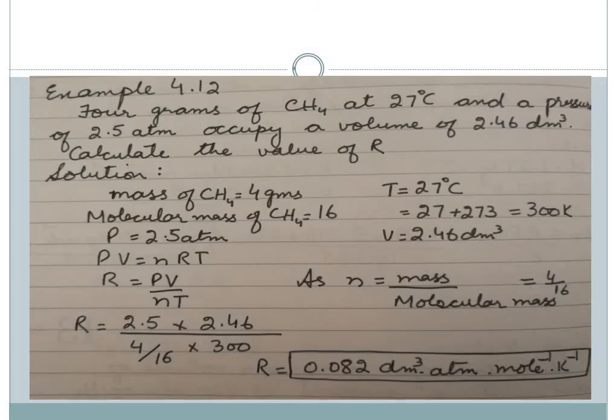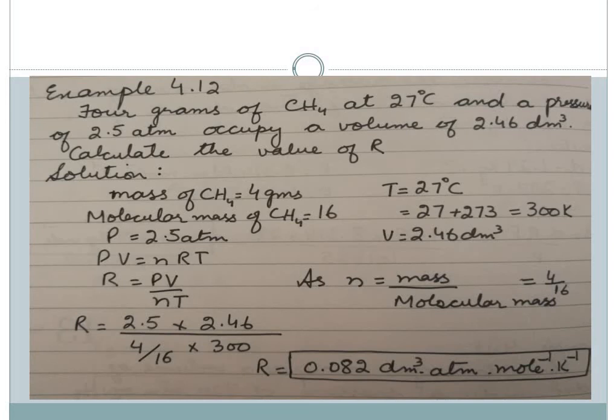Next, there is another example, Example 4.12. 4 grams of methane, not ammonia, CH4 is methane, at 27 degrees centigrade and a pressure of 2.5 atmosphere occupy a volume of 2.46 decimeter cube.